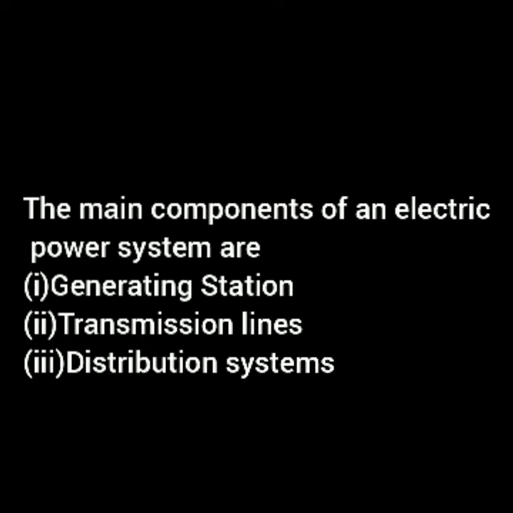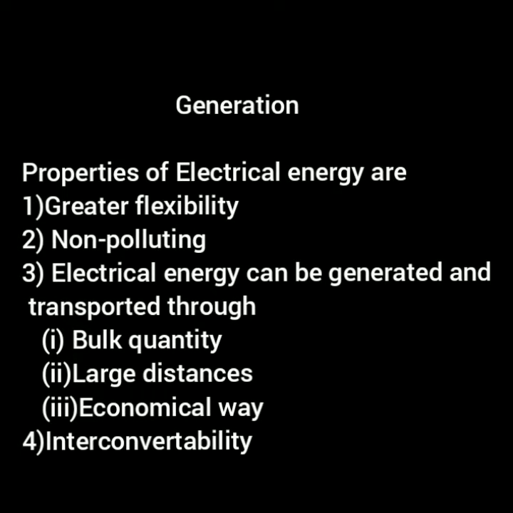The main components of an electric power system are generating stations, transmission lines, and distribution systems. First one, generating stations. As we know, electrical energy has greater flexibility, that is, we can transfer it from one place to another using conductors. Next property is its non-polluting nature, that is, it doesn't create any undesirable products. Then the third property is that electrical energy can be generated and transported in bulk quantity over a large distance and in the most economical way. Next property is its interconvertibility.